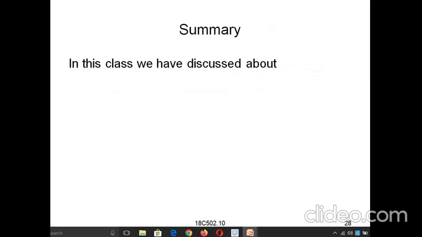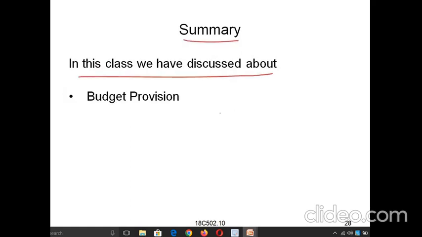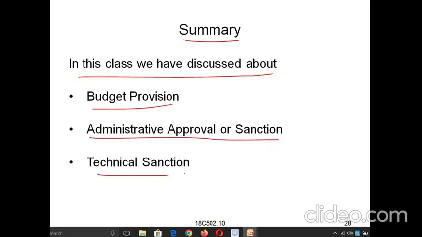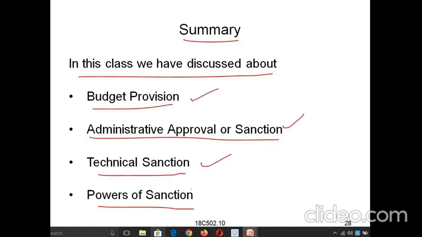I hope everyone has understood. In summary, in this class we have discussed budget provision, administrative approval or sanction, and technical sanction. In each and every company and department you can see powers of sanction. These are very important topics for the state government engineering departments.